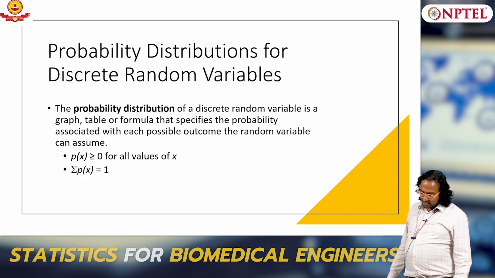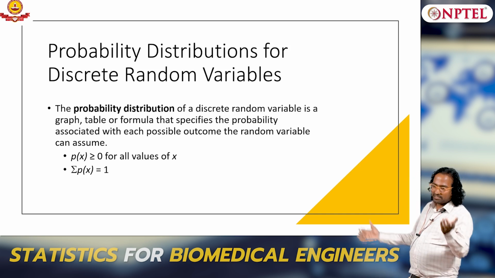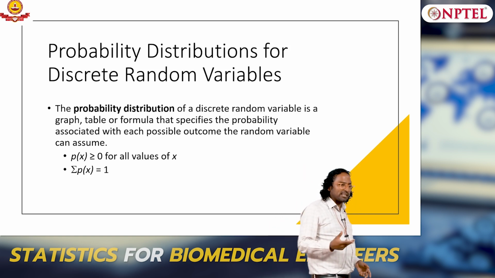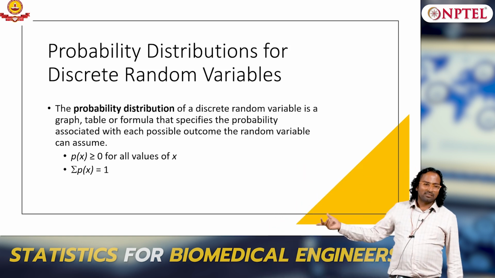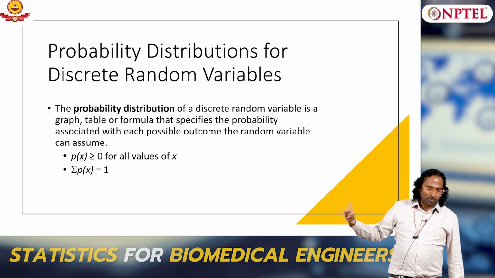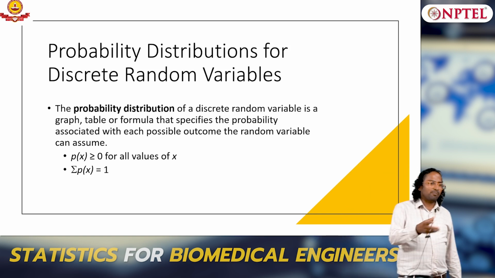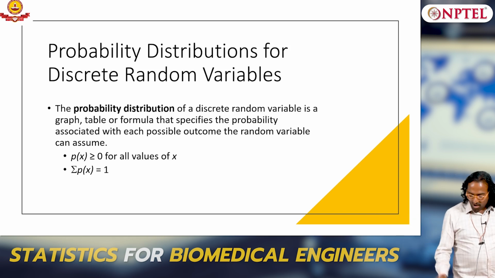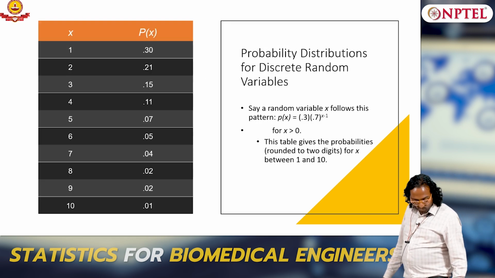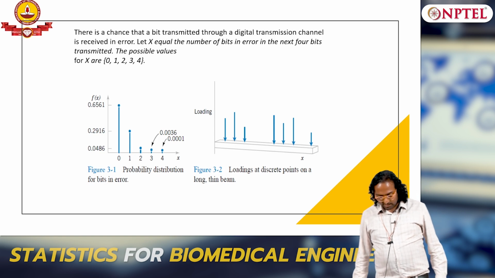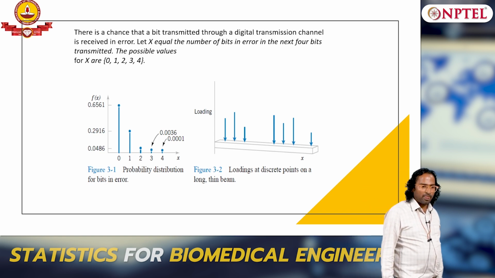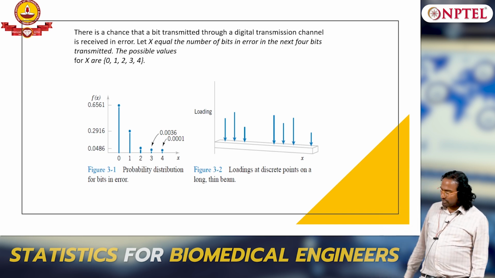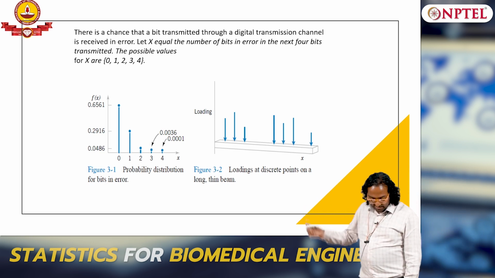And a probability distribution follows the same rules of probability, because it is a collection of outcomes. A random variable is nothing but assigning numerics to the sample space. So the probability of a random variable is nothing but assigning probabilities to all the outcomes, and all the rules of probability follow. If you look at the plot, it usually happens this way. This is the probability distribution of x, two graphs I have shown you, x on the left and the right.